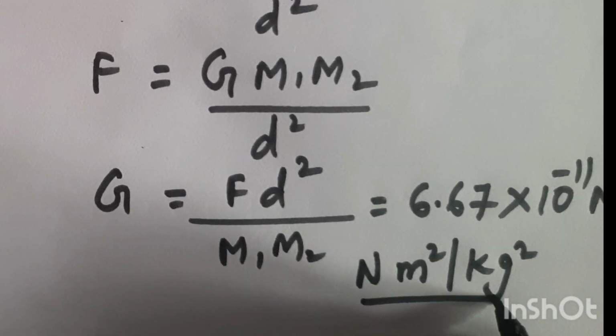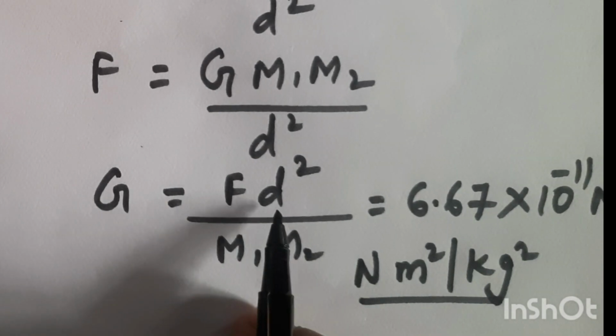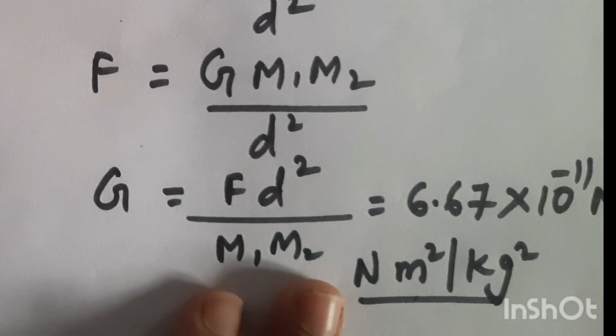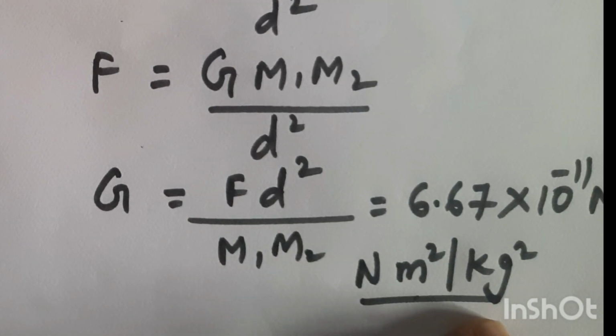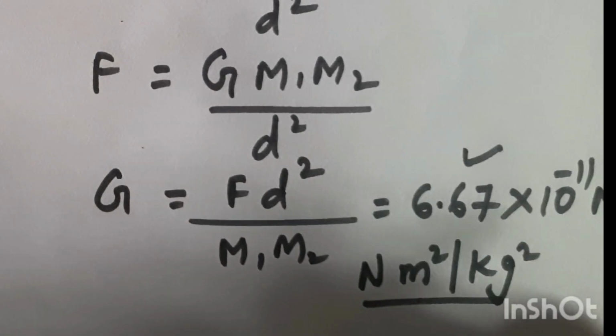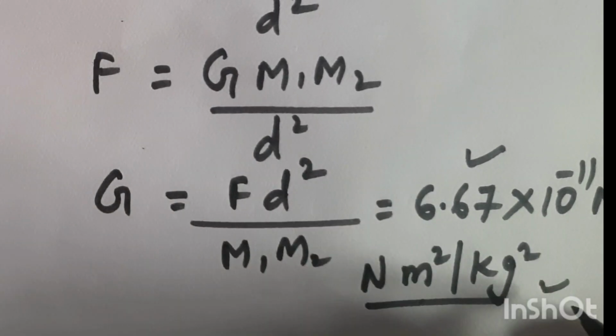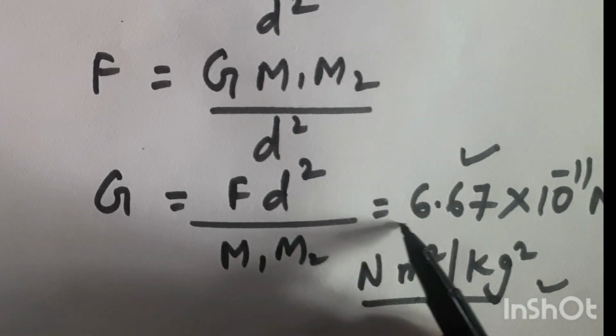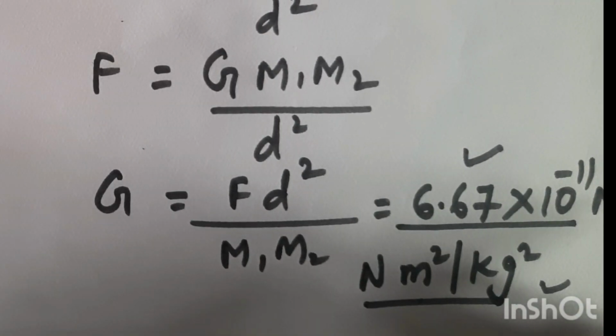How did we get this unit? Newton for force, meter square for distance, and since there are two masses, kg square. The value and unit are both very important, and this is a constant, so its value remains the same everywhere.